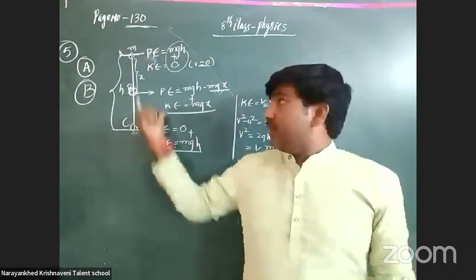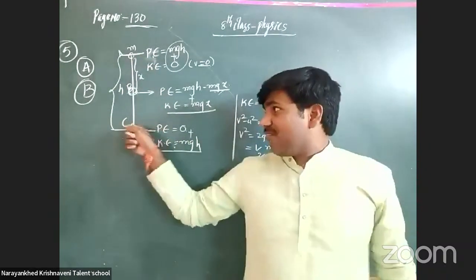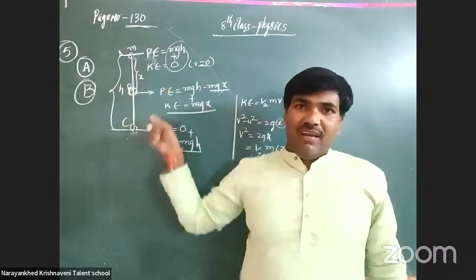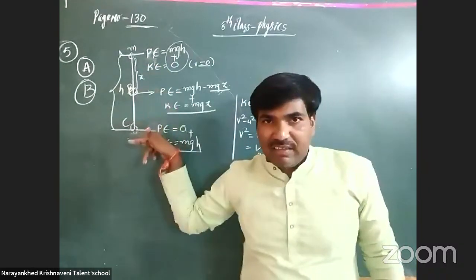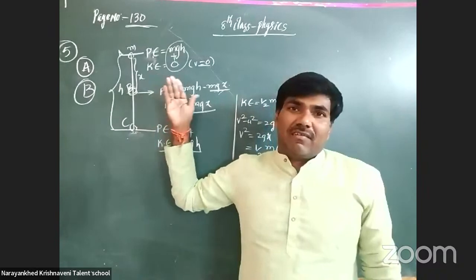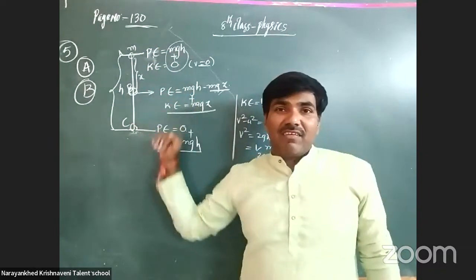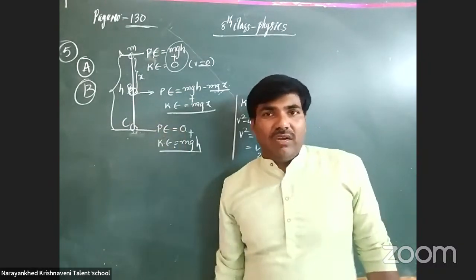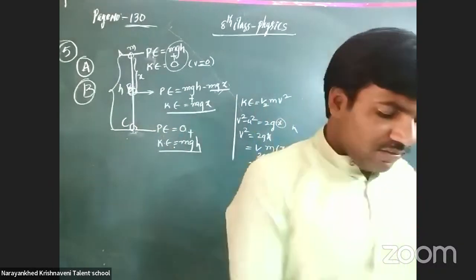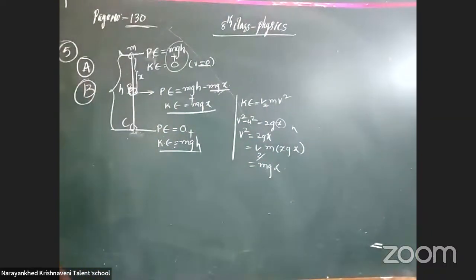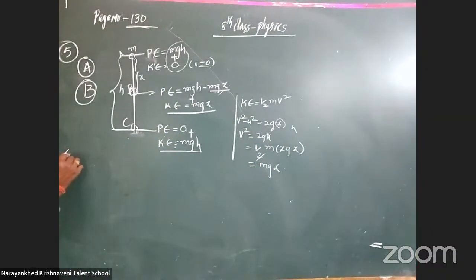Okay, got it? Wherever, it is mgh only, but meanwhile the potential energy is decreasing and the kinetic energy is increasing. Why? Because the height is decreasing, the position is decreasing, and the velocity increases. This is why the answers are A and B. Next, sixth question.